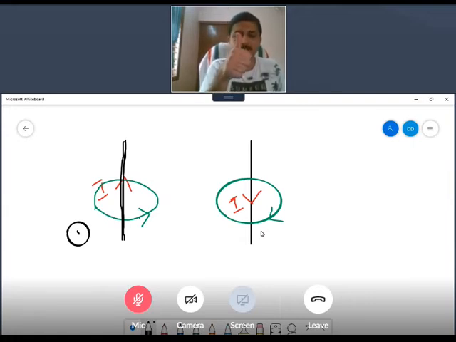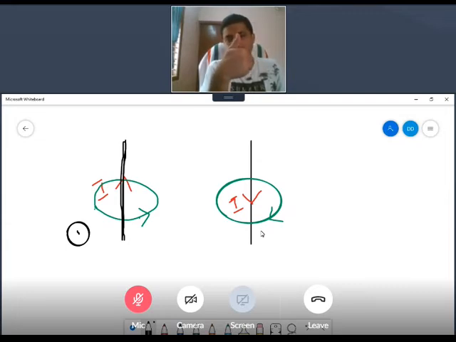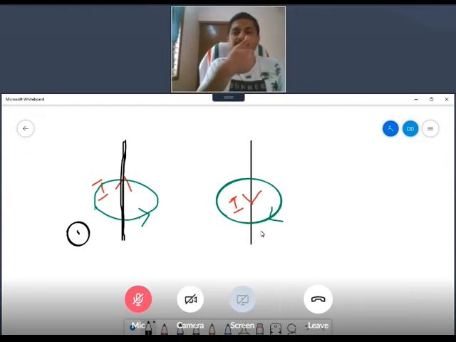Why out of the paper? Thumb up, direction of current. The field is in the direction of your finger. Your finger is coming towards you, out of the paper, when you draw it in 2D. And out of the paper, the indication is a small circle with a dot inside. That is the direction of the magnetic field.